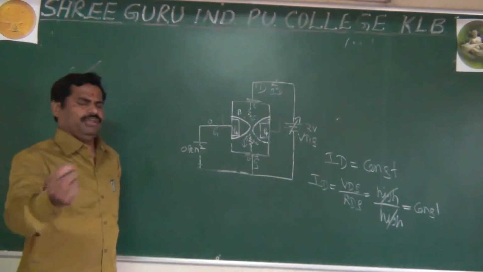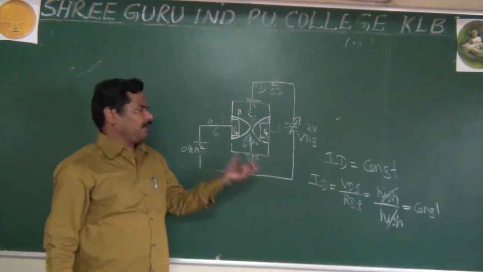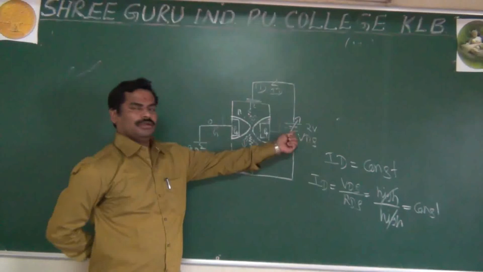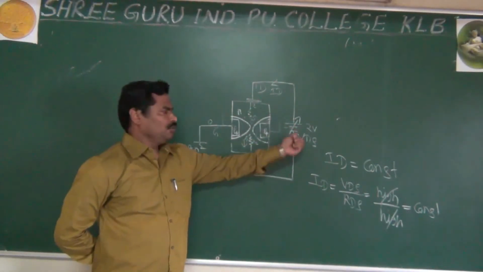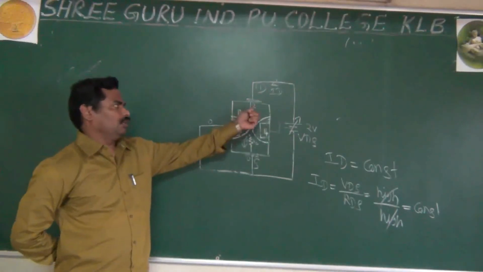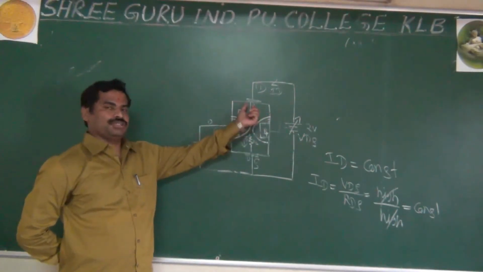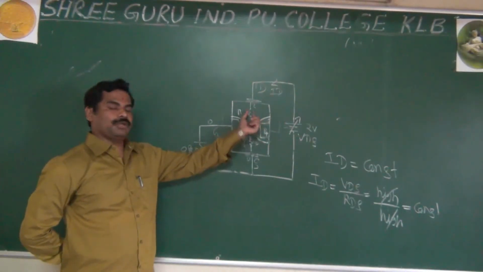Another way, if you are interested. Actually, as I said, here we are increasing the reverse voltage, or you are increasing VDS. If you increase VDS, no doubt the current increases. If the current increases, more voltage occurs here.